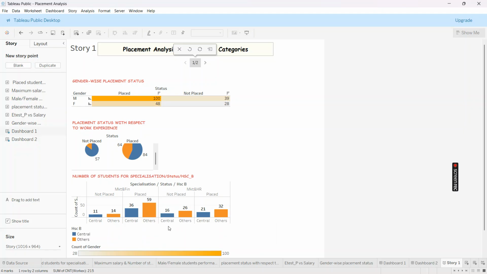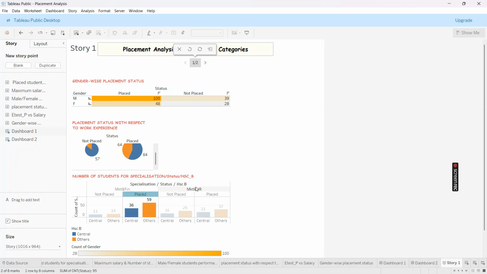So now we will be analyzing placement status with respect to specialization. So we have 2 specializations. So we'll be taking the market and finance first. So out of 120, 95 students got placed in market and finance specialization. That is around 79% got placed.